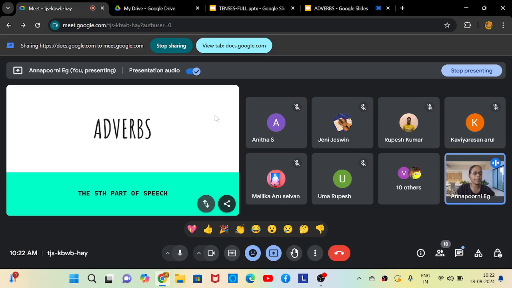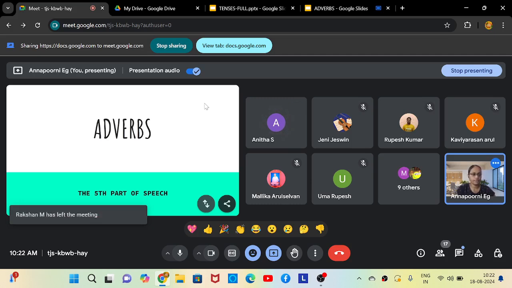Somebody should be there to describe verbs also, right? It is in this place that adverbs are used. So adverbs are words that are mainly used to describe verbs, but not only verbs.